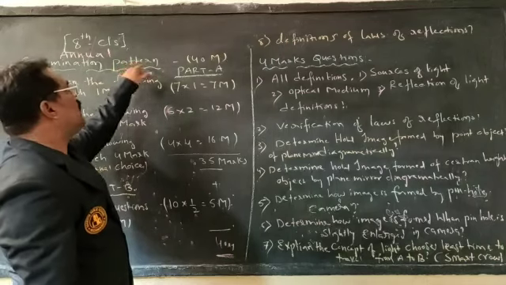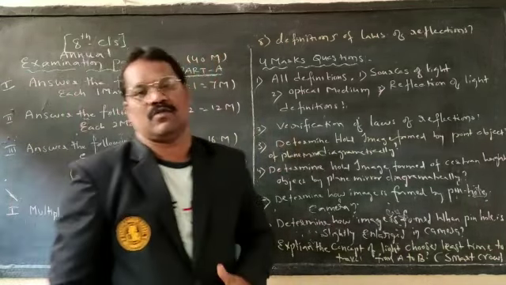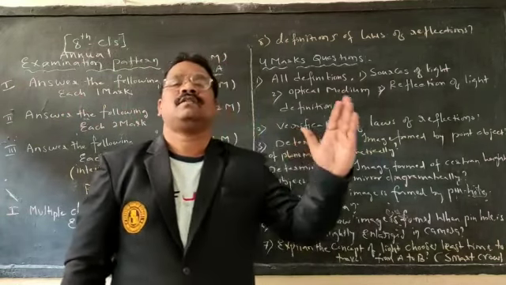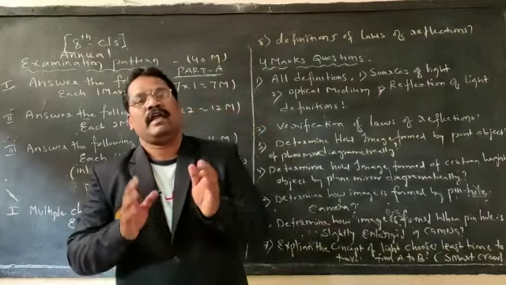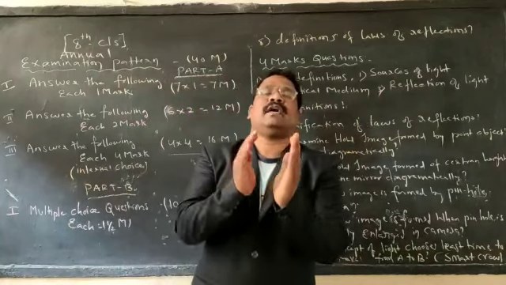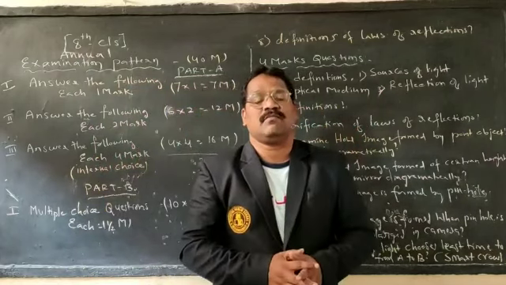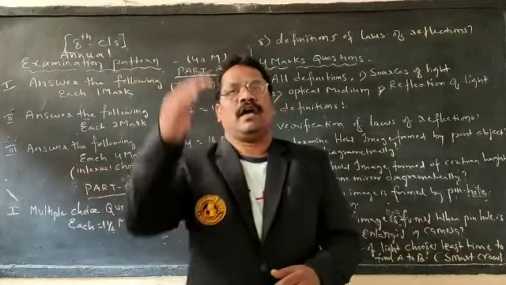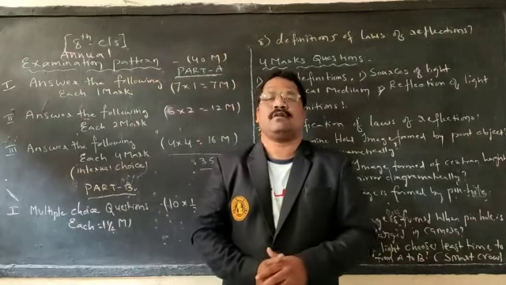Our total annual examination pattern consists of a 40 marks question paper. Whereas in 7th class, you wrote an 80 marks question paper in which physical science as well as biological science together, which they used to call general science, was of 80 marks.